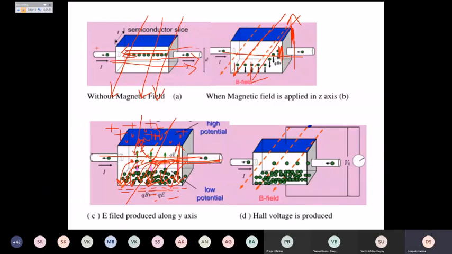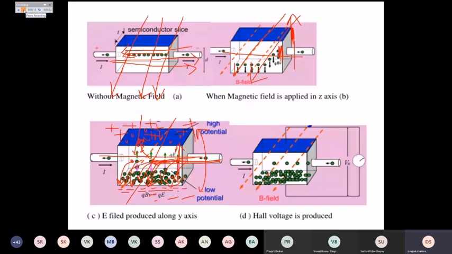So this is a difference in potential: here we have positive potential and below we have negative potential. If we measure this difference in potential, we will get some voltage, and that voltage can be called the Hall voltage, right?